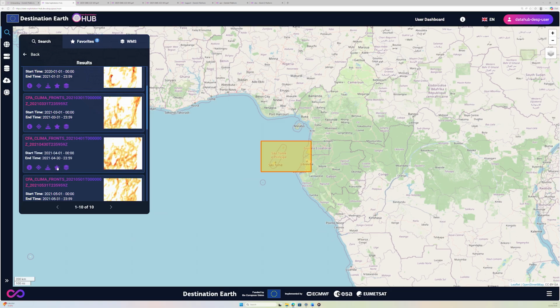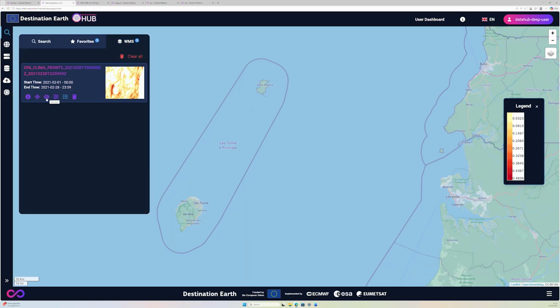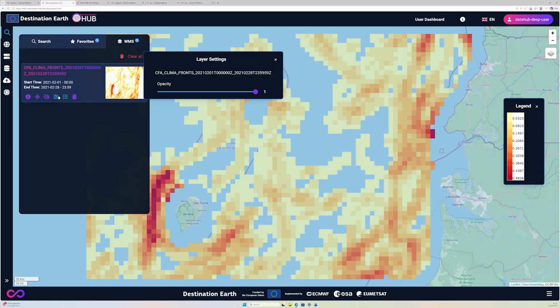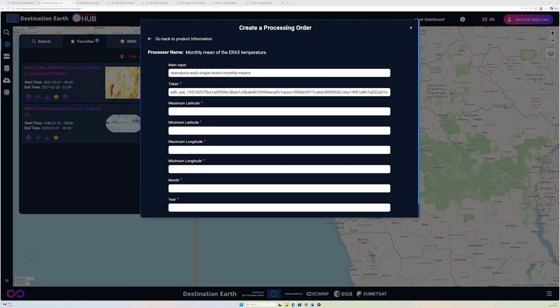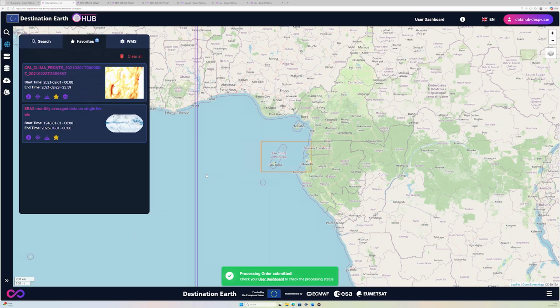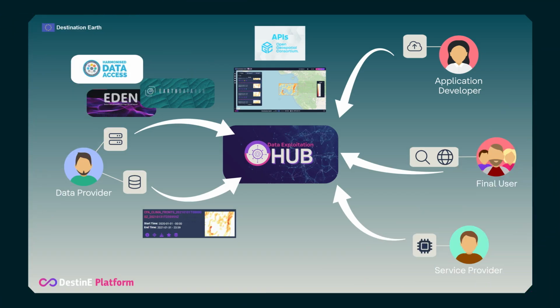Add the result to your Favorites tab. Visualize as a WMS layer. Execute a processing service providing required input parameters. Once the processing order is submitted, the user can see the status and details of the submitted processing order from the user dashboard. Scientific users, satellite operators, and defense and civil users, among others, can be considered as potential final